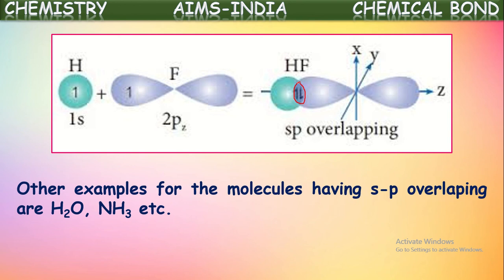Okay, s-p overlapping means the covalent bond formed by the overlapping of the s orbital of one atom and the p orbital of another atom is called s-p overlapping, and the sigma bond thus formed is called an s-p sigma bond.